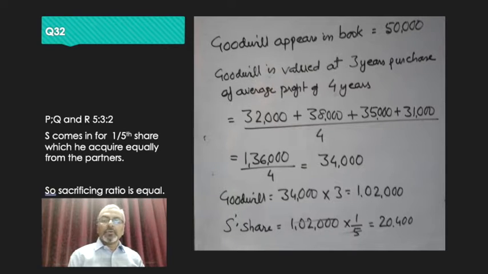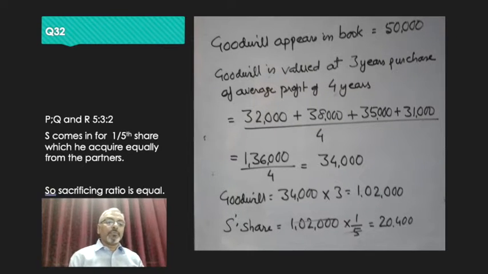Here the goodwill appears in the book as 50,000 and the goodwill on the admission of S will be calculated at 3 years purchase of the average profit of 4 years, which has been shown. This is a very simple formula which we will use. We'll add the 4 years profit divided by 4 to find its average and then multiply it by 3. This will give the goodwill of the firm, and then we'll find the goodwill of the new partner, which is 1/5. So let's get started.